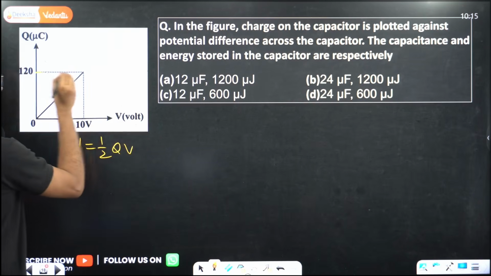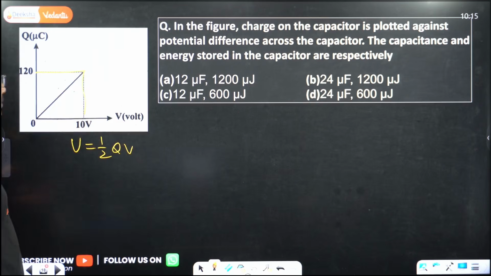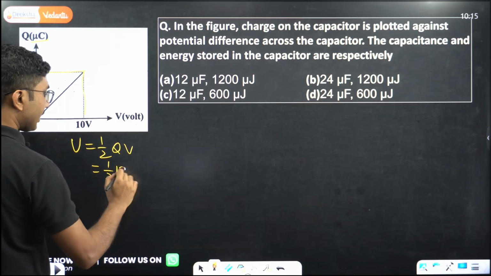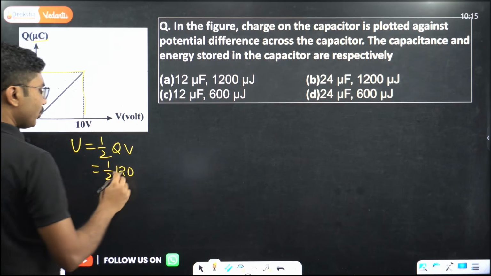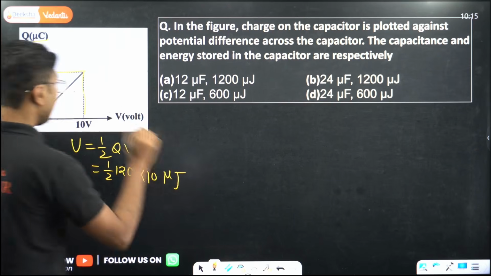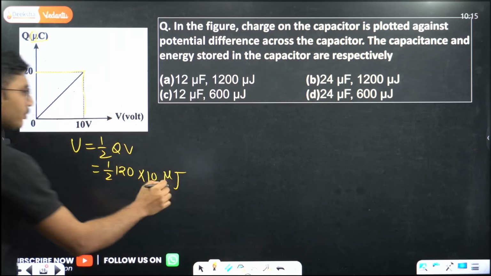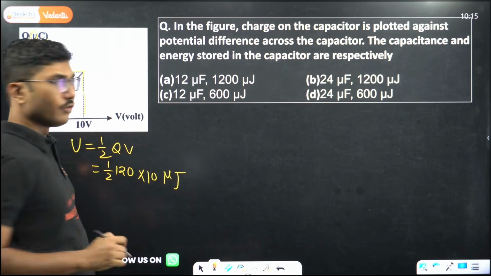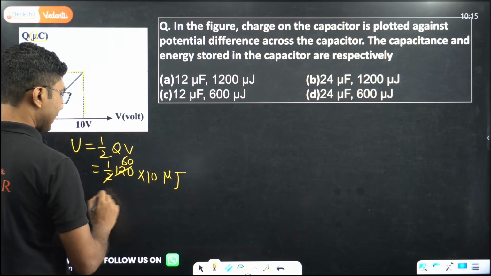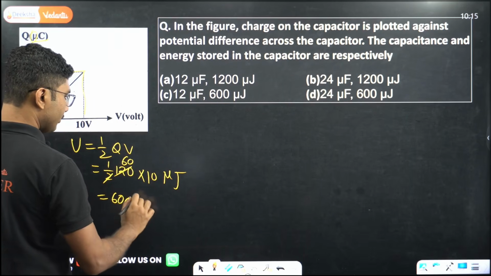So if you see that at this point, charge and voltage, both things are given. Charge is given in microcoulomb, so that is something you need to be a little bit careful about. So energy stored will be half into 120 into 10 microjoules, because the charge was micro, so this will be microjoules. That is 600 microjoules. So this is the energy stored.